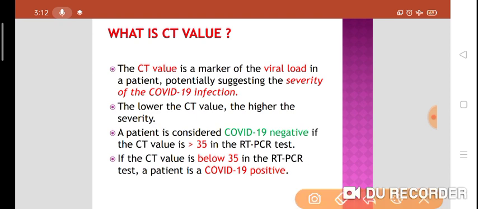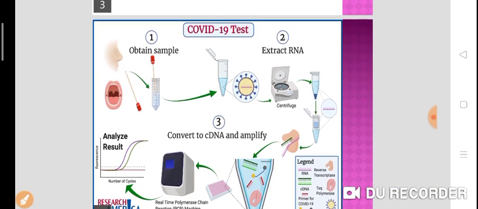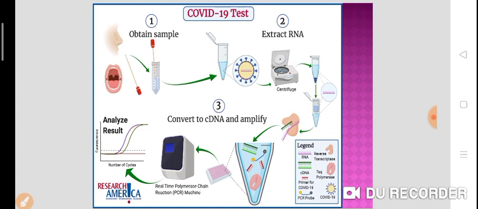A patient is considered COVID-19 negative if the CT value is more than 35. The lower the CT value, the higher the severity. If the CT value is below 35, the patient is COVID positive. Now, what do we do in the COVID-19 test, the RT-PCR test, reverse transcriptase polymerase chain reaction.